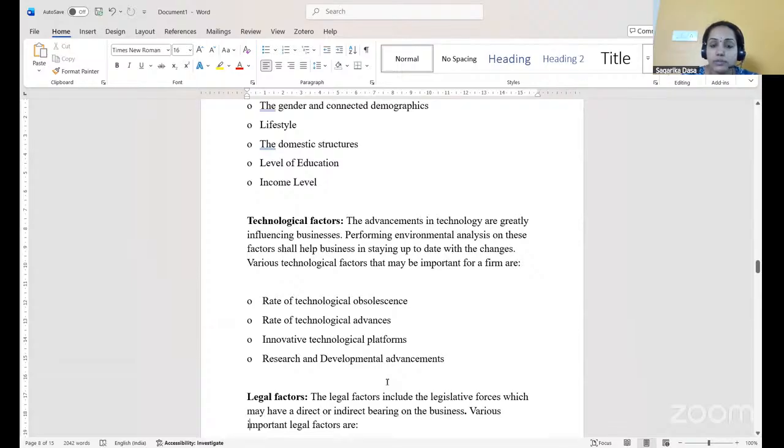The next one we have is technological factors. The advancement in technology is greatly influencing the business. As we know, technology has a major impact on the business. Whenever a new technology comes into the business, no matter the type of organization, if the technology is suitable to the business, they have to adapt to that technology. Performing environmental analyses on these factors helps a business stay up to date with the changes. These technological factors include rate of technological obsolescence, rate of technological advances, innovative technological platforms, research and development advancements.